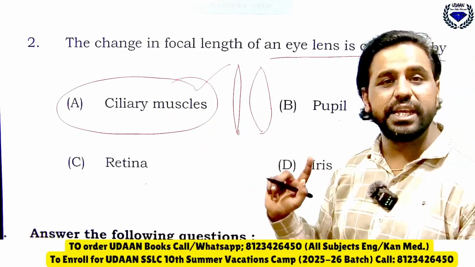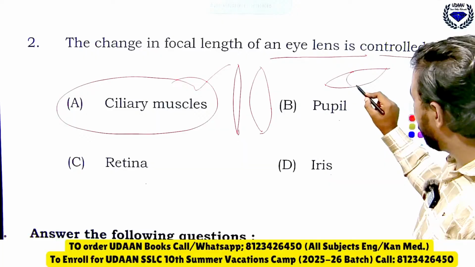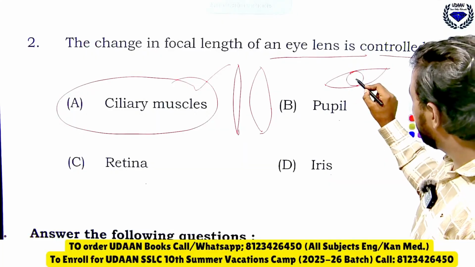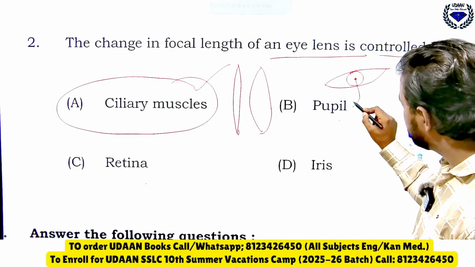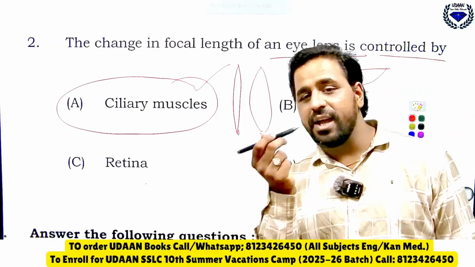It is because of ciliary muscles. Then what does this pupil do? See, this is your eye and this is the iris, and the black dot is called the pupil, and that pupil controls the amount of light that is entering the eye.